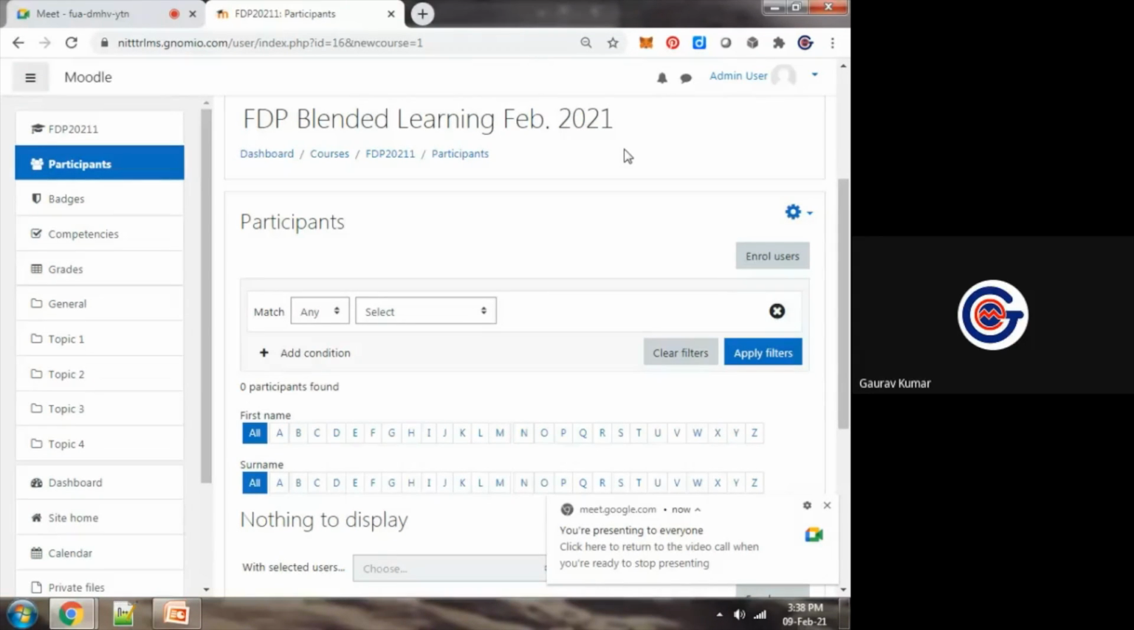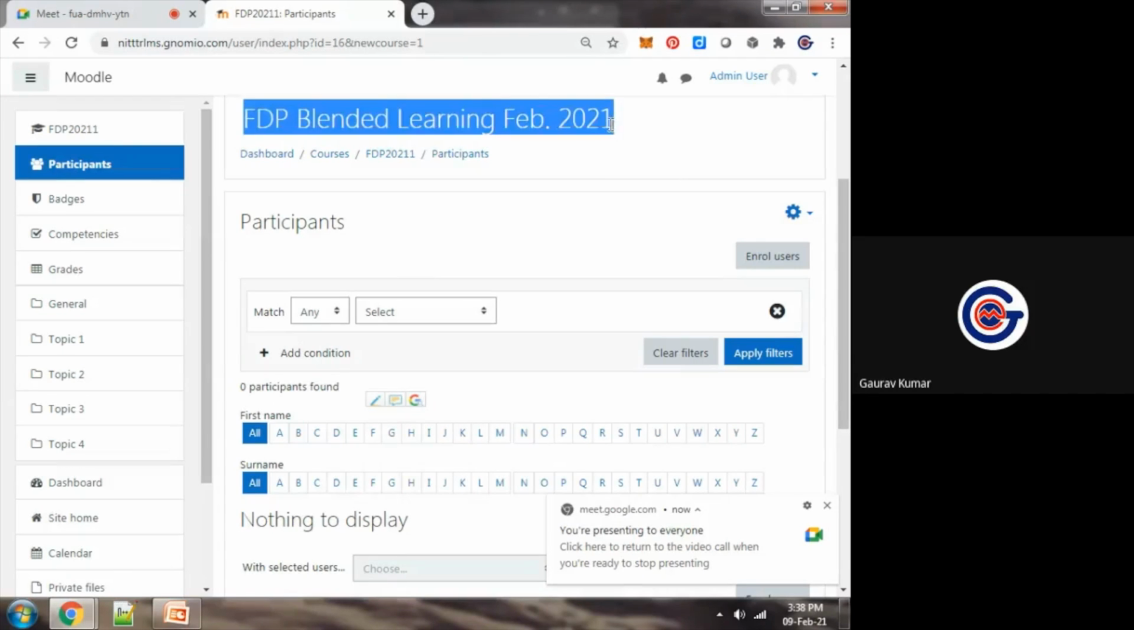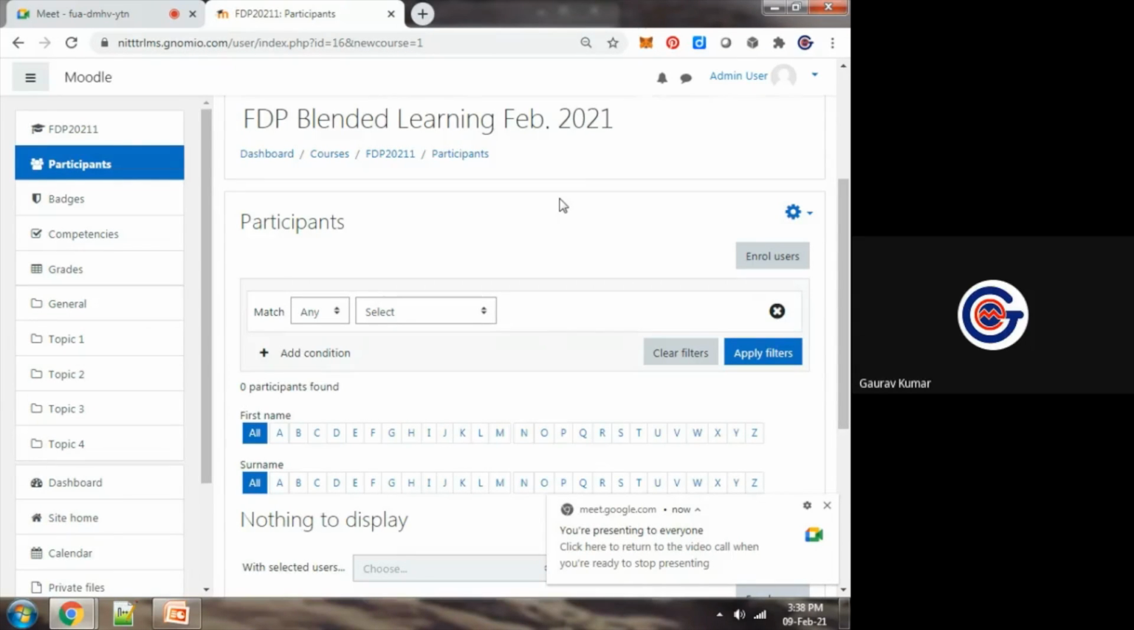Where are the participants? You can see here 0 participants up to now in this course, in this seminar, in this workshop. There is no participant. So obviously, if we want to make it a meaningful course, there must be some participants. There must be some set of students. Now we will see how to add students, how to enroll the students in this course.